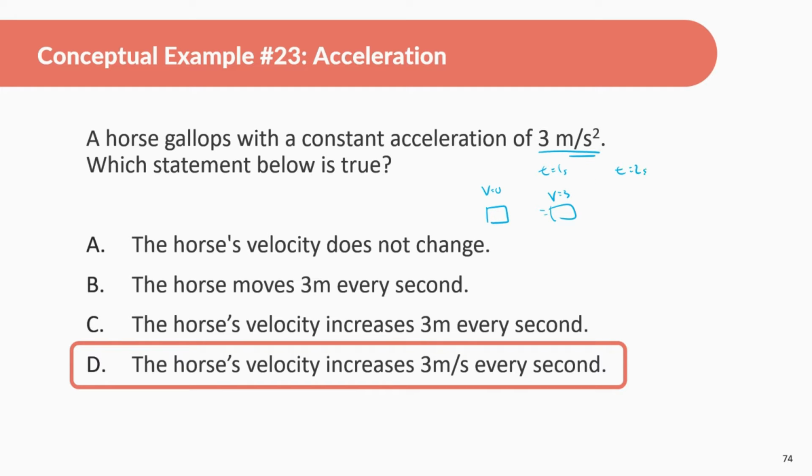The next second, it's going to be going faster. It's going to be going 6 meters per second. The next second, it's going to be going faster. It's going to be going 9 meters per second. Okay, and so on and so forth. So every 3 meters per second squared means every second the velocity is changing by 3 meters per second. Okay, oftentimes it's increasing its speed, but definitely not always.